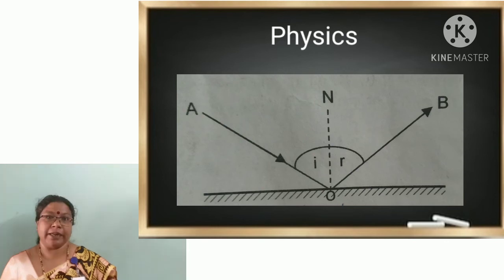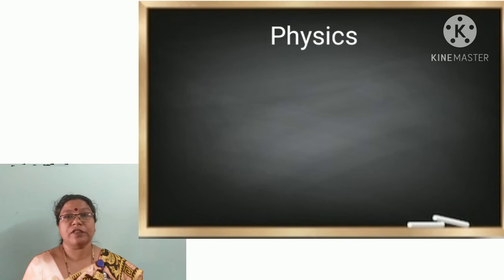Then next we will move on to the laws of reflection. What are the laws of reflection? You might have studied them in 8th standard. First law: the angle of incidence is equal to the angle of reflection. From this figure, you can see angle AON is equal to angle NOB, that is, small i is equal to small r. This is the first law.